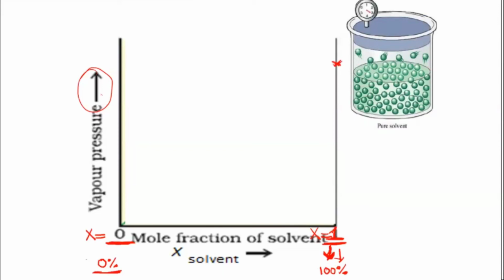I am taking it over here because the x value equal to 1 is here. So then you will have the maximum value for the vapor pressure of the solvent. Yes, correct. It will be higher initially, correct? If you are going from this side, then it will increase. If you are adding the solvent more and more, then it will increase. Otherwise, on this side where I have x value equal to 1, it will be 1.